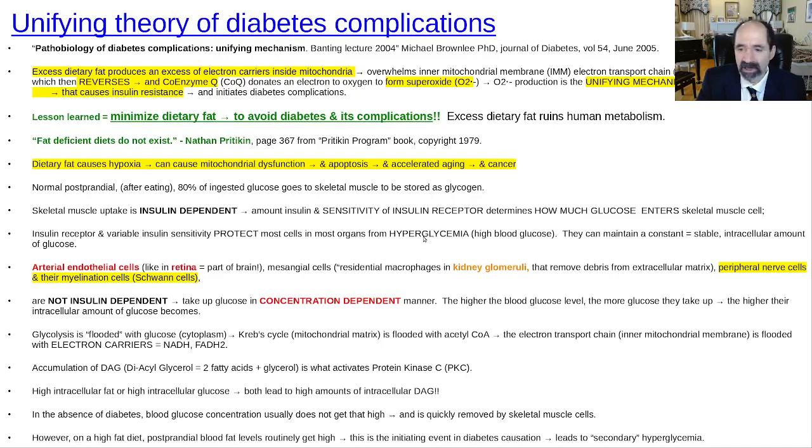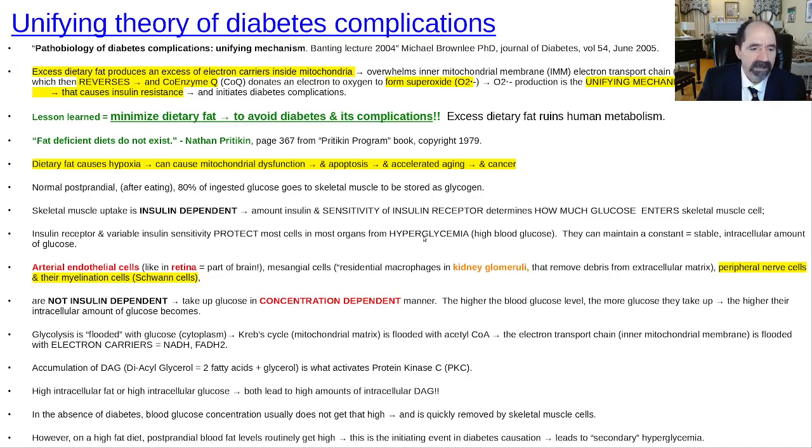In addition, other cells that have a blood glucose concentration level dependent uptake rate of glucose into the cell are the peripheral nerve cells, and there's cells that myelinate them called Schwann cells, and that's why you get a peripheral neuropathy with diabetes. One thing though that's really key is if you improve oxygenation of those neurons, they'll often improve a lot. So a lot of diabetic neuropathy, it's not just the blood glucose level, it's a question of oxygen as well.